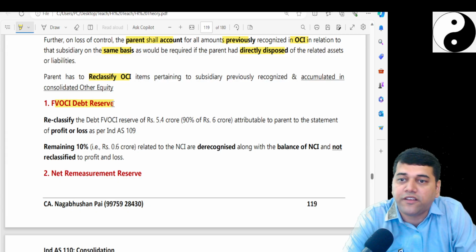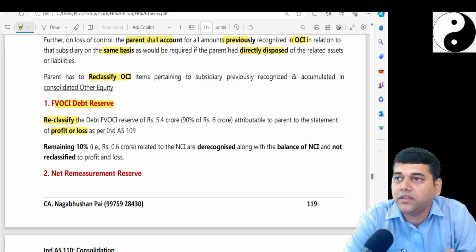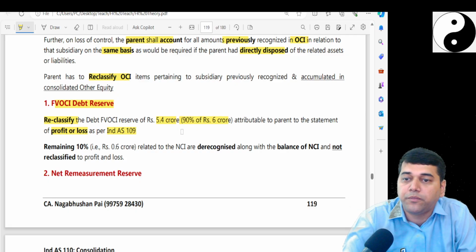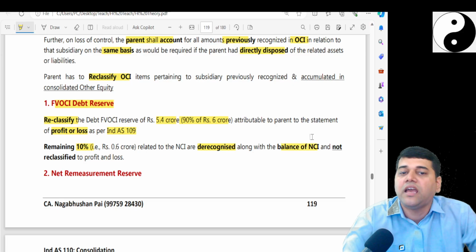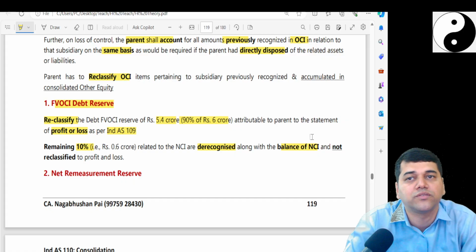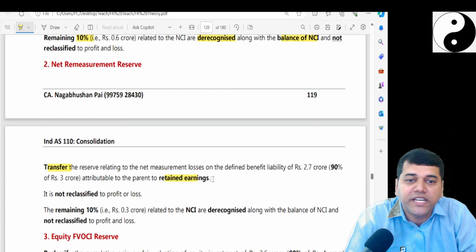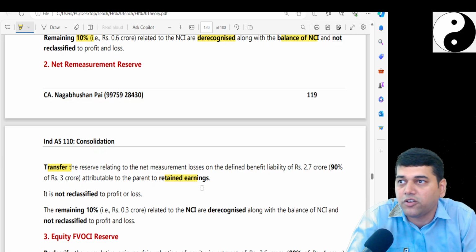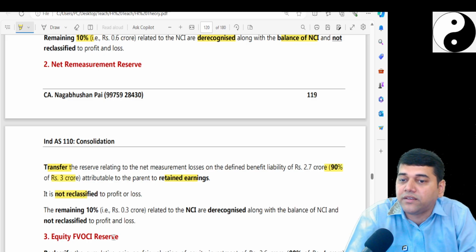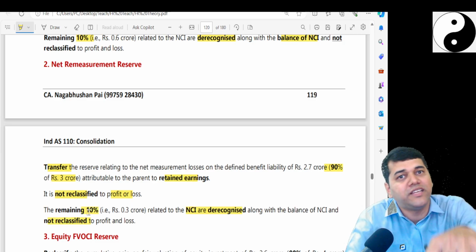So now let us talk about the debt FVOCI reserve. This you need to reclassify to P&L account as per Ind AS 109. However, you will reverse only your portion, that is 90%, and remaining 10% is already sitting in the NCI. You need not pass any entry because the moment you debit NCI, that much value goes. Remeasurement reserve, you need to transfer to the retained earnings because it is not subject to recycling. However, how much? Only 90% of your share. It is not reclassified to P&L account. The 10% of the NCI, you don't touch it because it is already sitting in NCI, it got reversed.